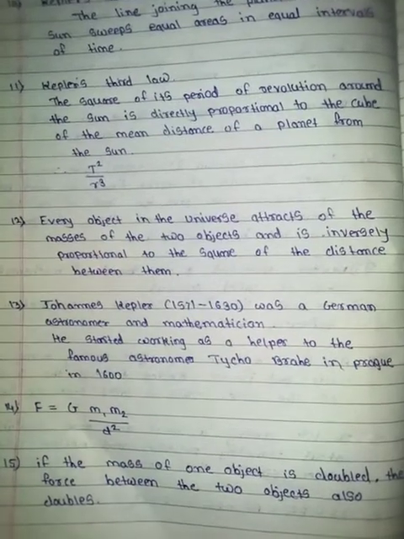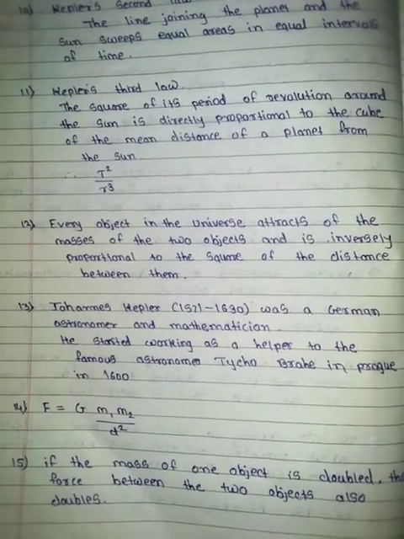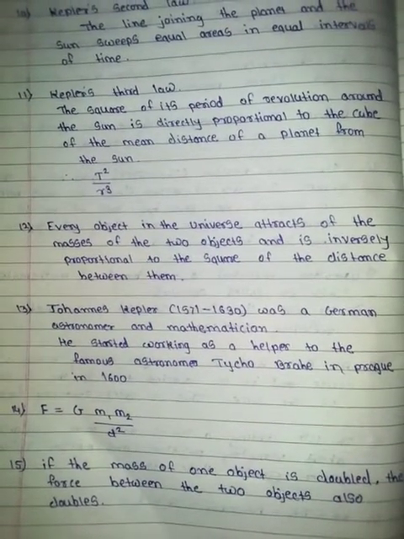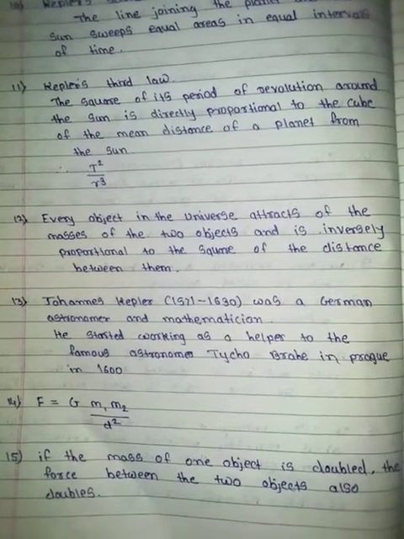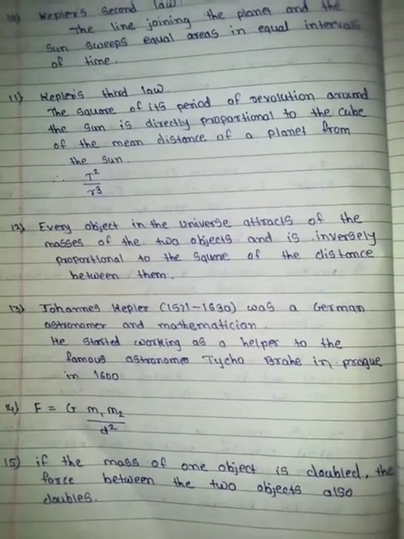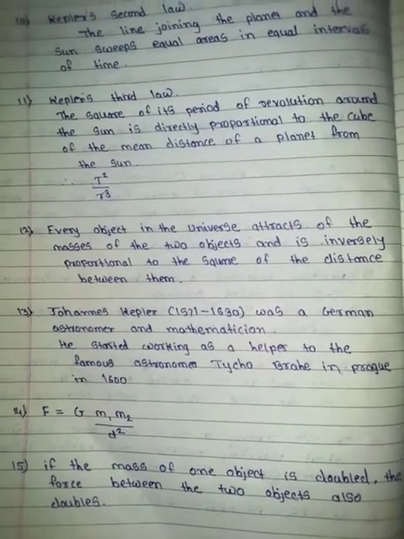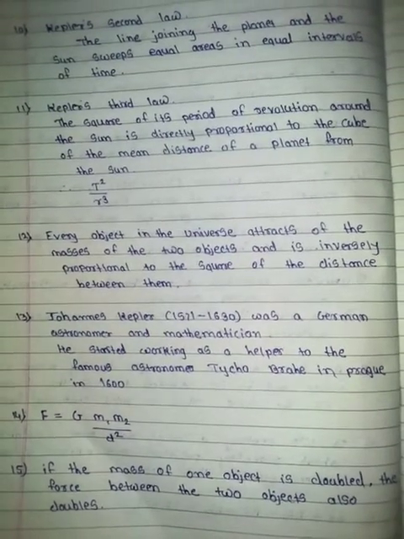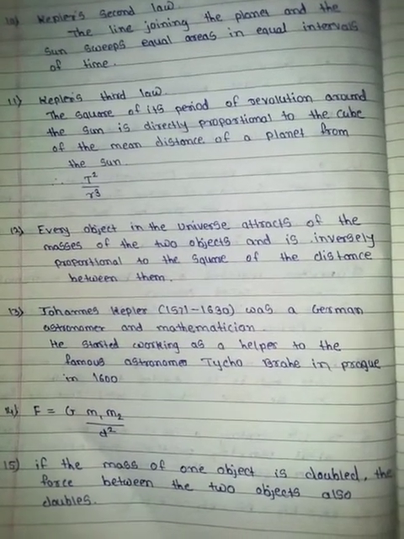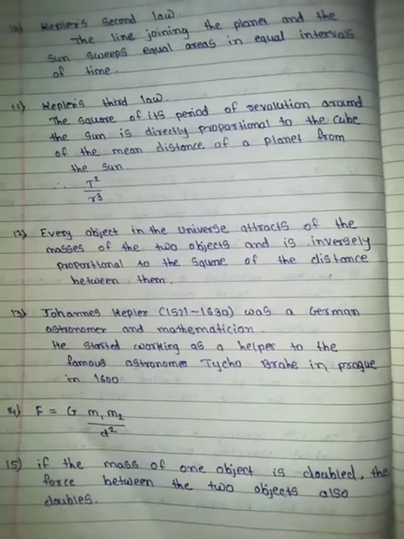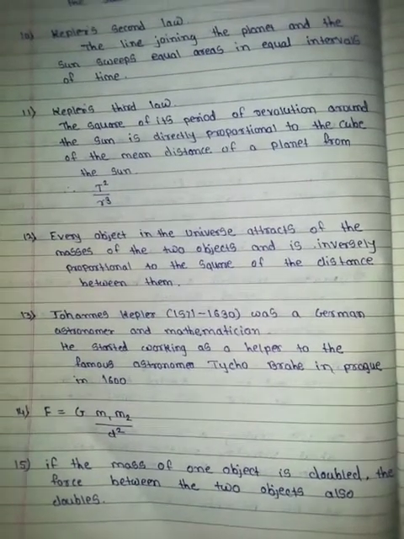Thirteenth, Johannes Kepler was a German astronomer and mathematician. He started working as a helper to the famous astronomer Tycho Brahe in Prague in 1600. Fourteenth, F = G m1 m2 / d². Fifteenth, if the mass of one object is doubled, the force between the two objects also doubles.